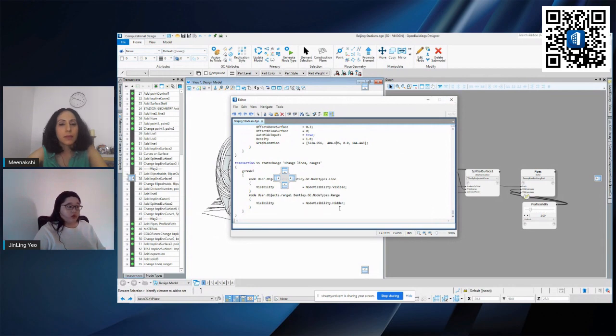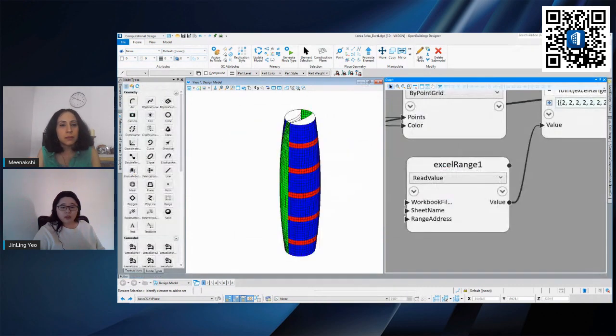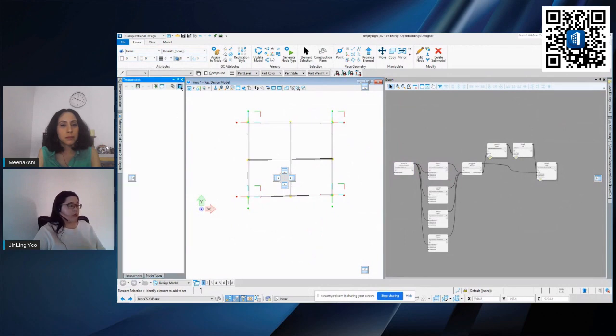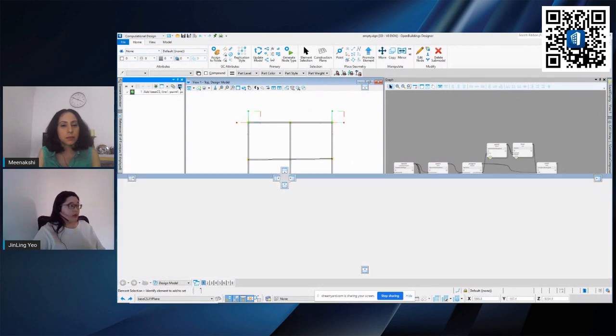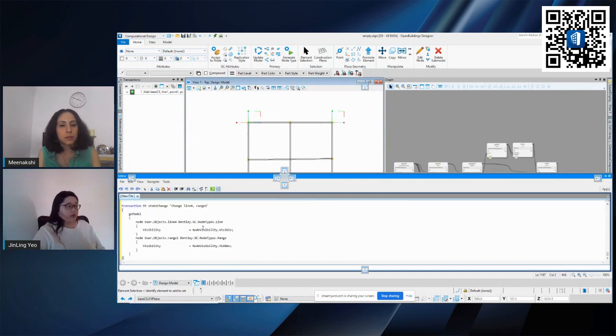All you need to do is to copy this transaction and copy it into a new DGN file. Let me quickly show you. I'm just going to copy this, and let me bring out the empty one that we have used just now, which is this. I'm just going to overwrite this. So I can open this editor, remove everything, and place the script in here. Let's say apply.